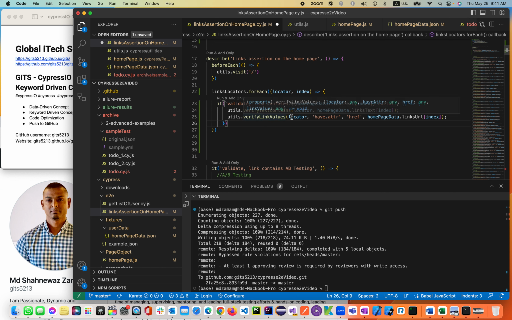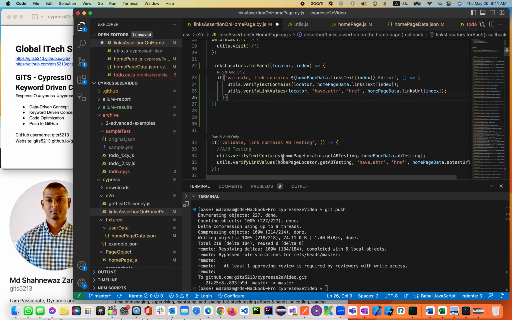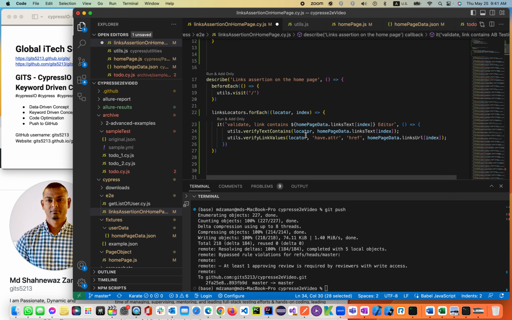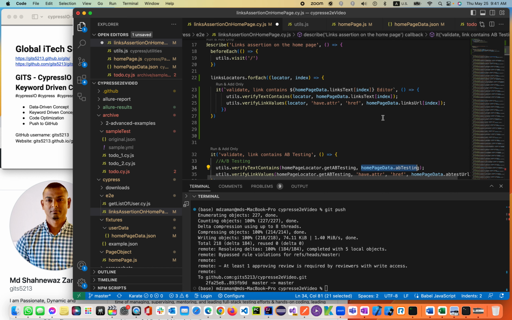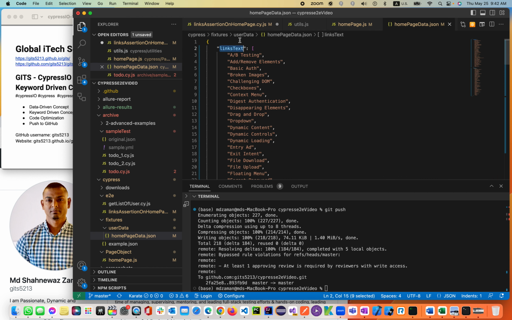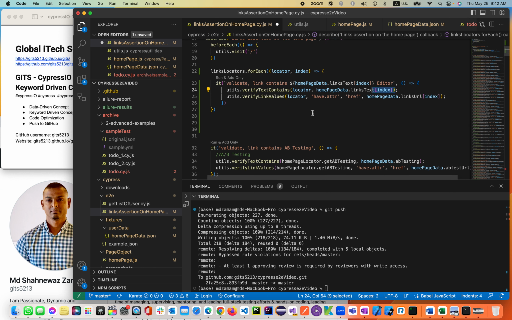Then utils.verifyTextContains, which, as you see over here, instead of the locators, we are passing the locator parameter. And for the text, instead of homepageData.abTesting, we are passing homepageData.linkText as an index. The link text is what we're declaring here. The second one is the same thing.